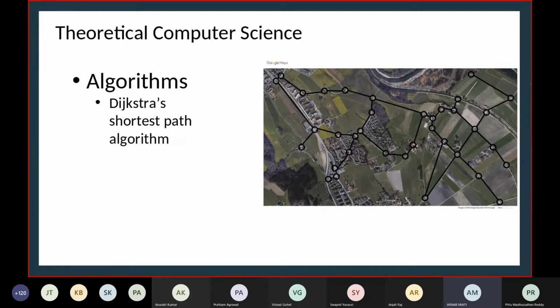What is maths? Maths will just tell you that the shortest distance between Mumbai and Delhi is this. But what I want is not only the distance, I want that path also. So what computer science does is it comes and tries to compute that path.